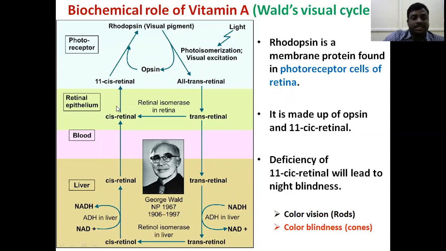In the retinal epithelium cells, this cis retinol is converted to 11-cis retinol. Then this 11-cis retinol binds with the opsin molecule and is stored in the photoreceptor cells. That is called rhodopsin. So this is the total cycle of the visual cycle.